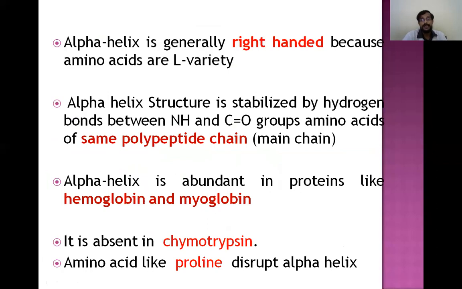It is absent in chymotrypsin, and amino acids like proline disrupt the alpha helix. You have to remember it is abundant in hemoglobin and myoglobin and absent in chymotrypsin. This is important. One more important thing here is that the hydrogen bond is present between the NH and CO groups of amino acids in the same polypeptide chain.